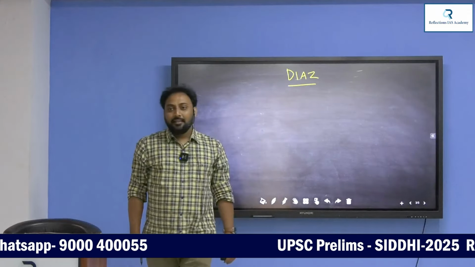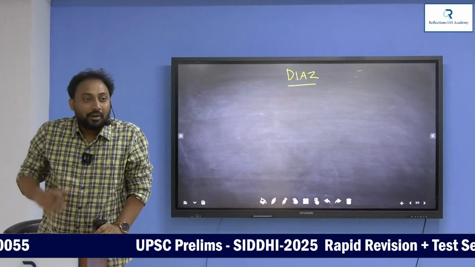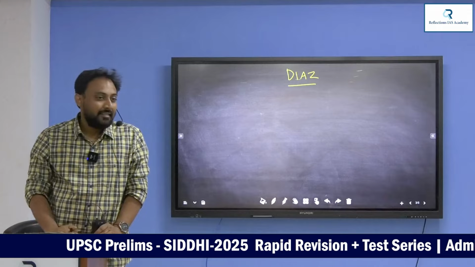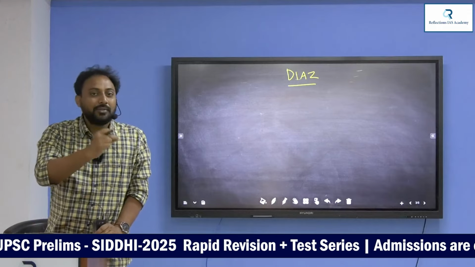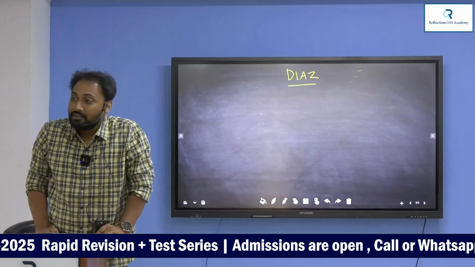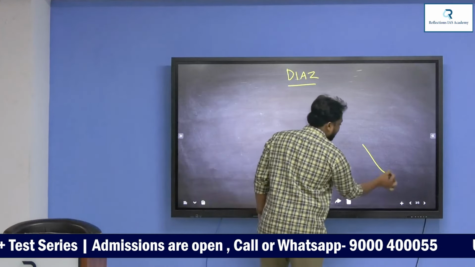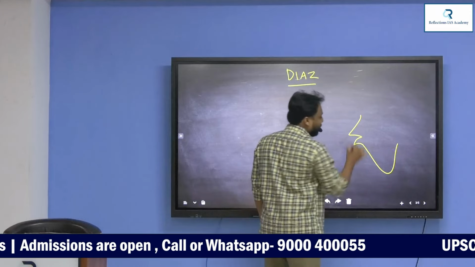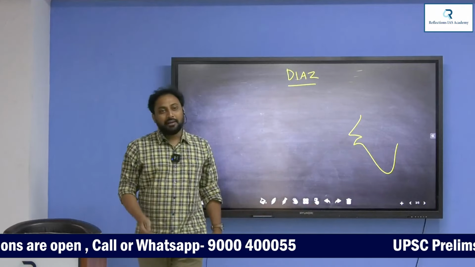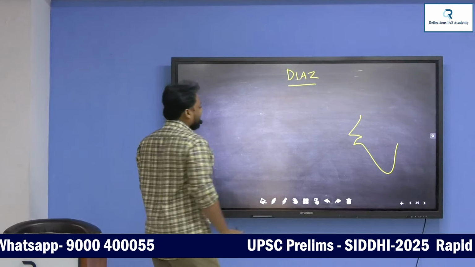Now what is the purpose of Diaz? For what purpose was he trained? To discover a new sea route to India or to East. Understand? He had to discover a sea route to India or East. Just a rough diagram. You know that in UPSC my optional is history, but I am not good at drawing diagrams.